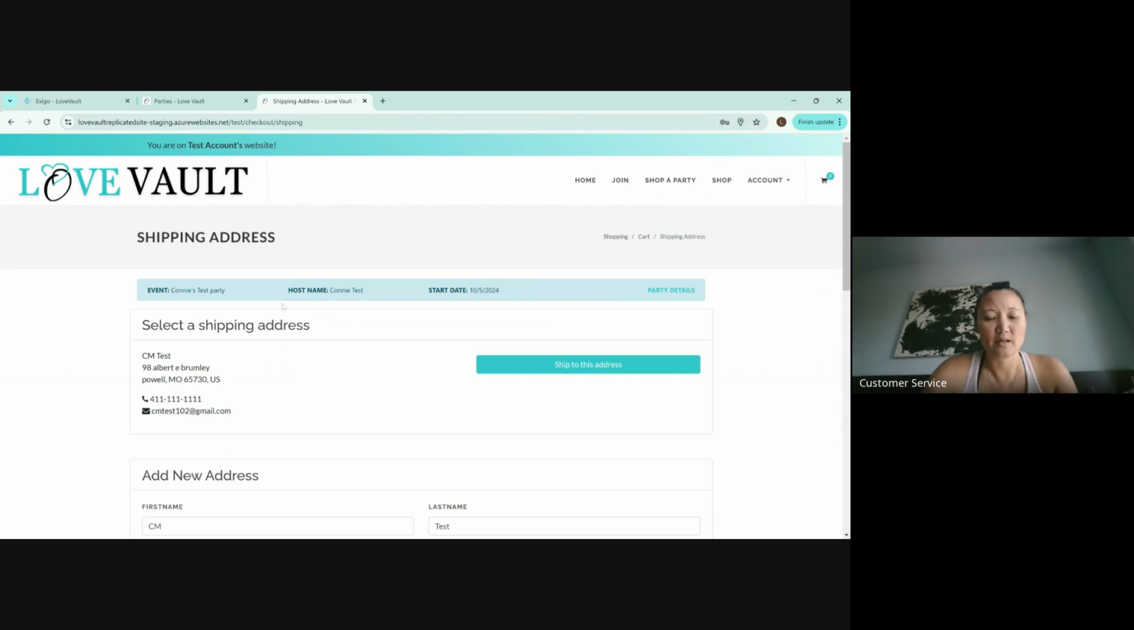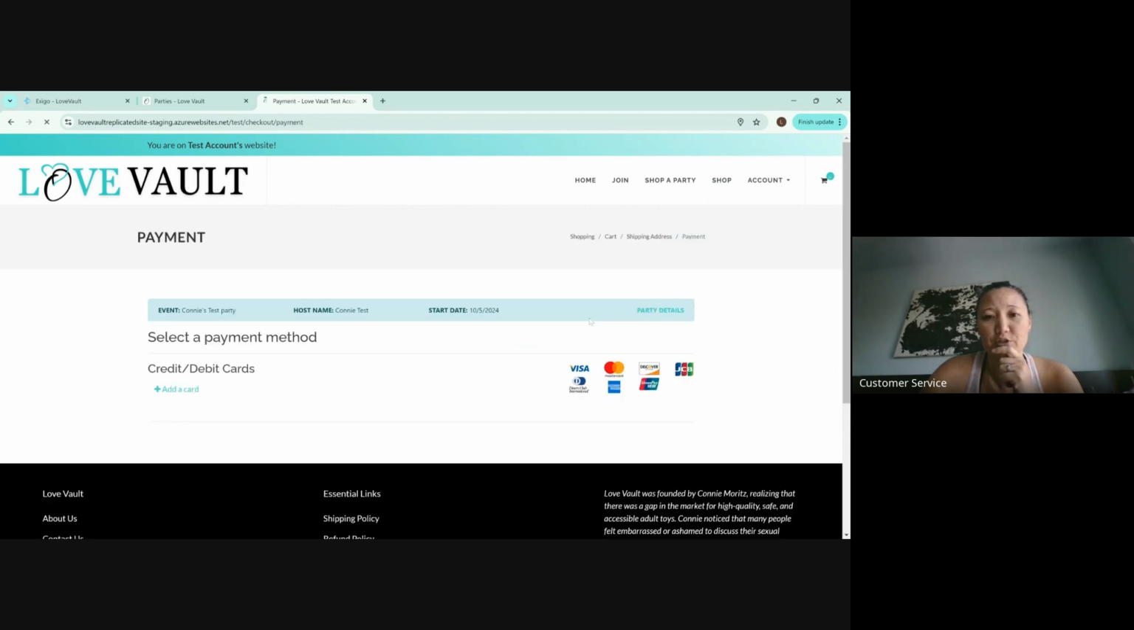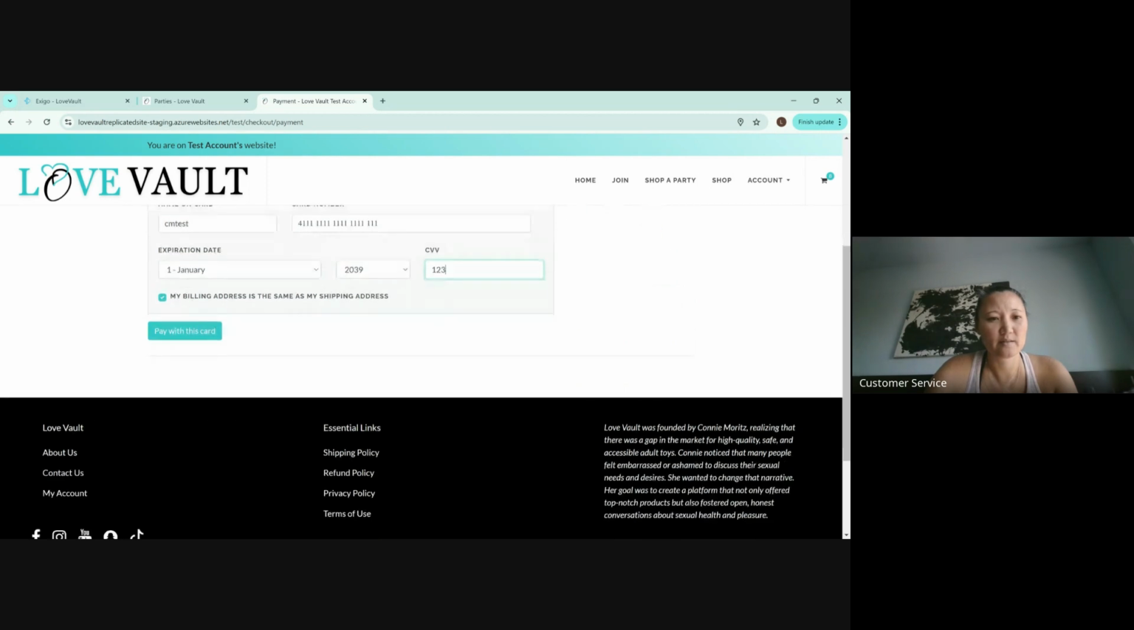All right, so here's this. Okay, and then we are now going to go, yes, we want it to ship to this address, so they're going to click on ship to this address, and then they're going to go ahead and add their card info, so CM test. Okay, I guess that's good.